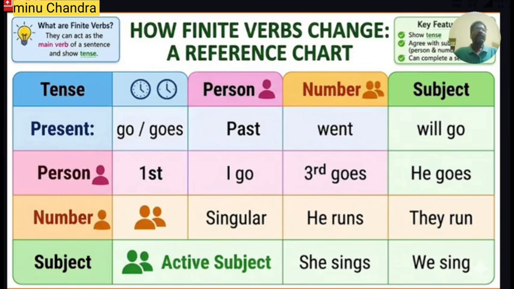I have already told you that the verbs which change according to the person, the subject, the number, and the tense are called finite verbs. Let us go through these examples. Go and goes. Here, if the subject is first person singular or plural, we, or second person singular or plural, you, or third person plural, they, then we use the V1 form of the verb.